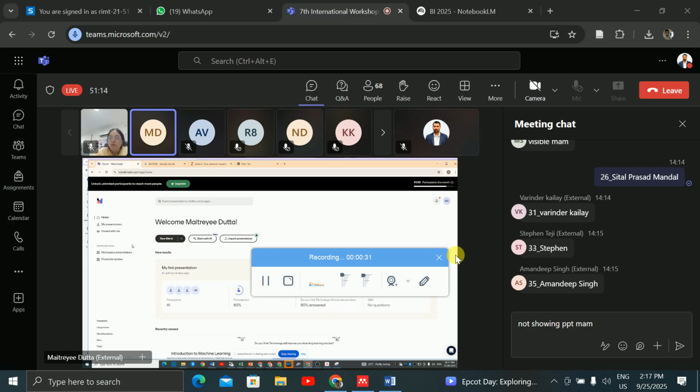Now here you can just see there are three options. One is your new mentee. That means if you want to create a new presentation, right? You can take the help of AI also to start a presentation. I will show you how, right? And you can import any previous presentation and then you can modify it with the new ideas, right? That also you can do. So first of all, let us see with the help of the